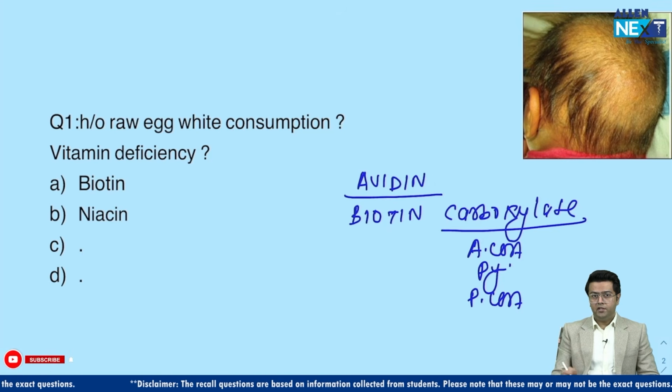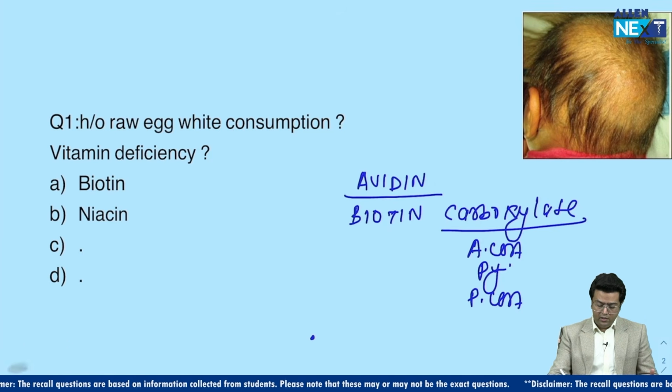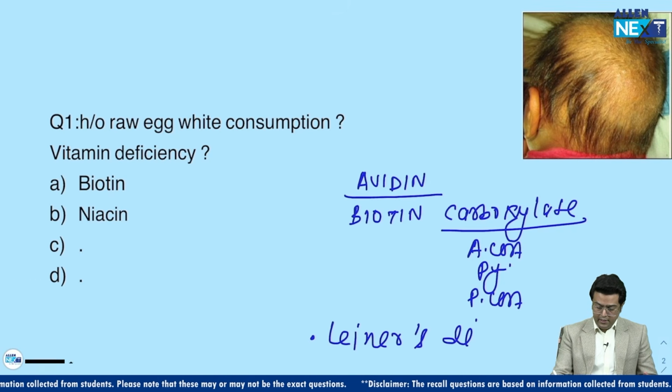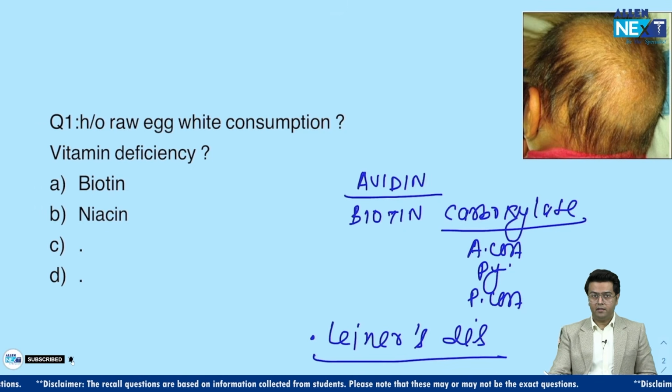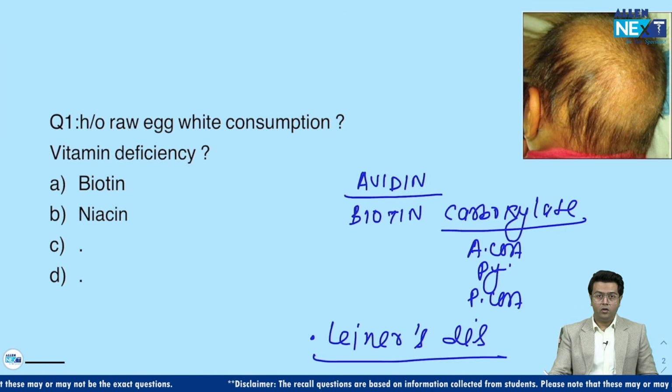And biotin deficiency in babies can be called in 2 forms. One is called Leiner's disease, which has already been asked as a NEET PG MCQ previously. It is severe diarrhea plus dermatitis, also called erythroderma desquamativum. Its etiology is not very well known, but it responds to a high dose of biotin. That is a well known fact.